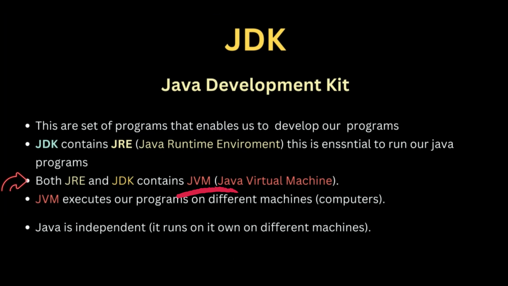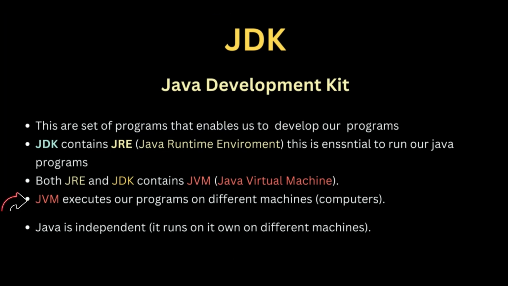And the reason why both of them contain this is because we really need it. This is what makes it possible for Java to run on any computer, because it's platform independent. That's why the next item right here says JVM executes our programs on different computers.